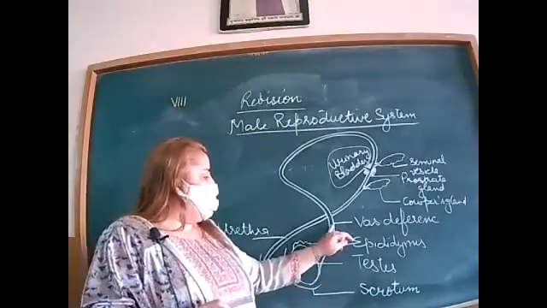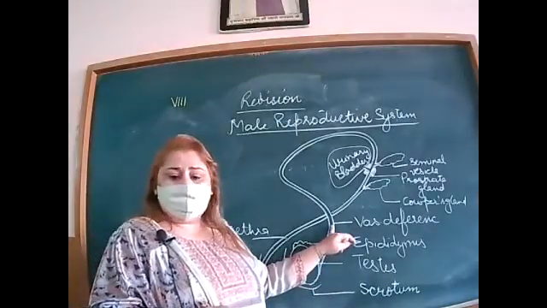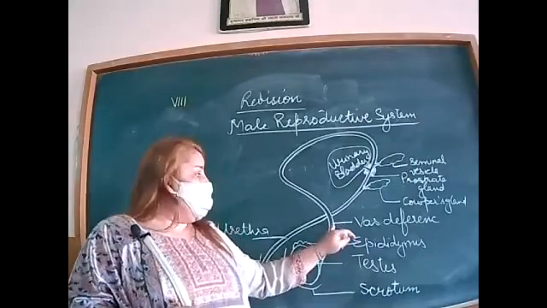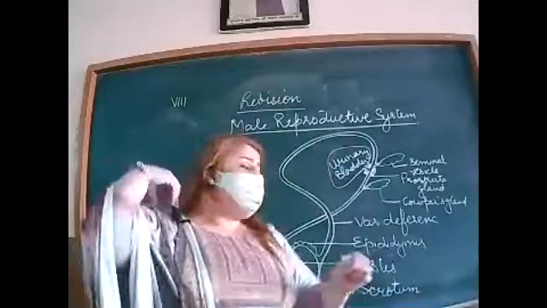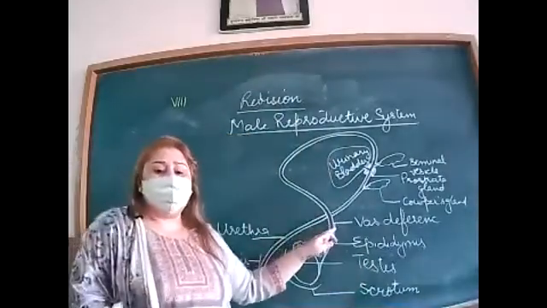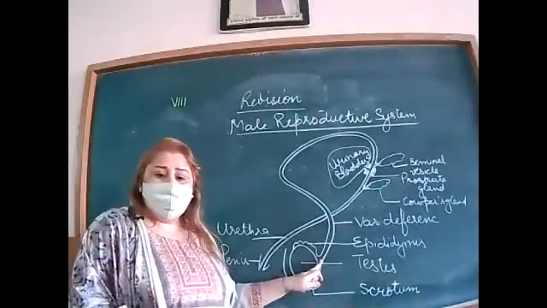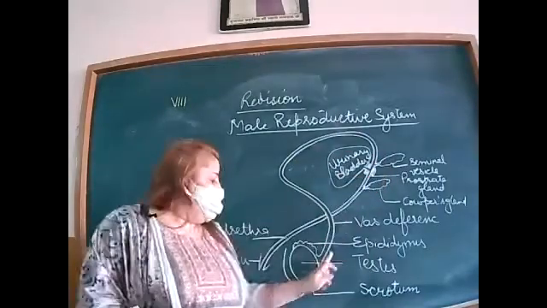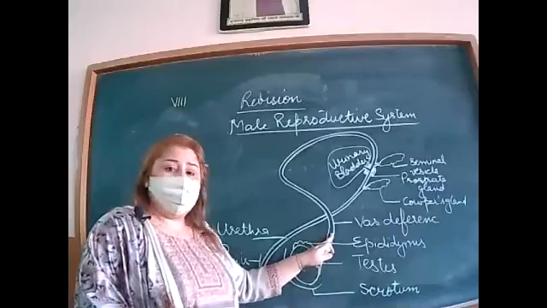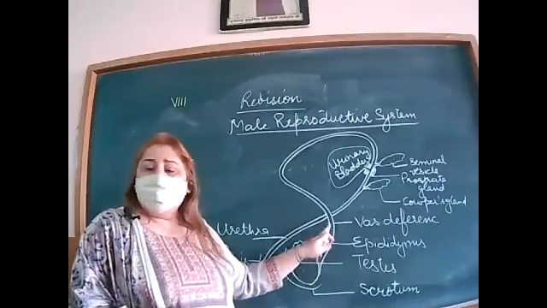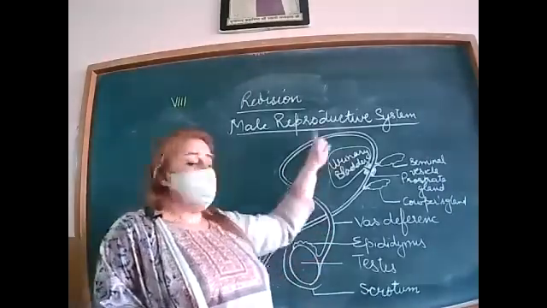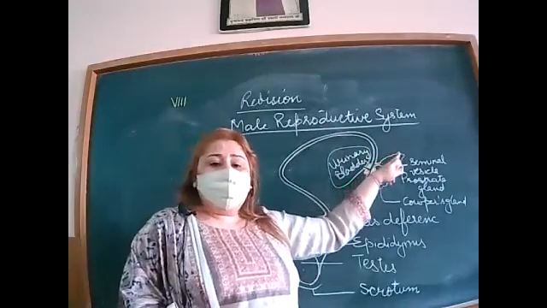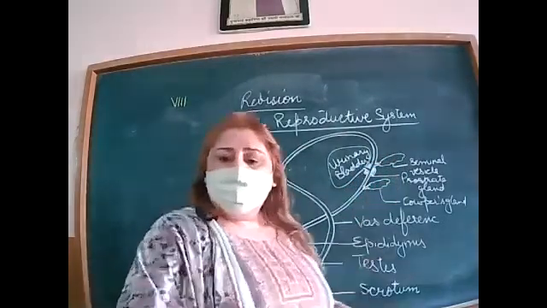Then it moves through here. That is the vas deferens. It is also called the sperm duct. It is a narrow tube or duct which starts from the testis and joins the urethra. Is it clear?